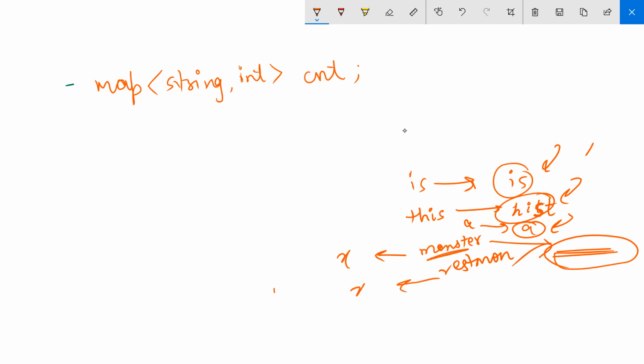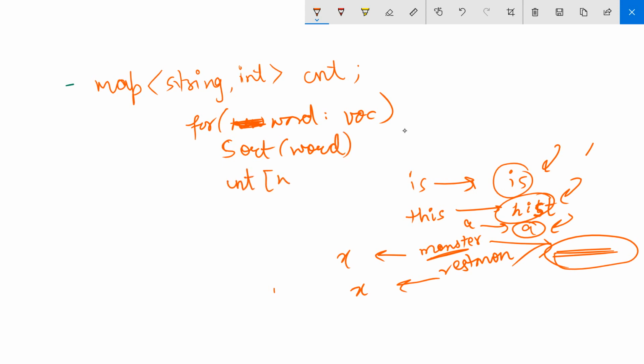Restman will also correspond to X, and as I'm incrementing, for each word in my vocabulary I will sort my word and then just do count of that word plus plus. So automatically I know now that there are two ways in which we can decode monster and restman.